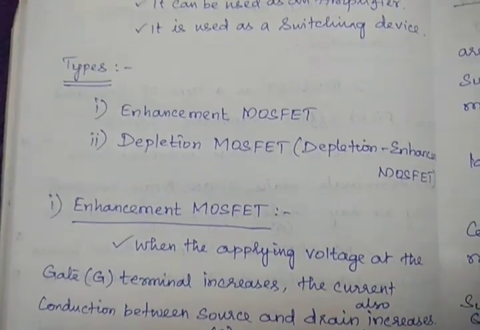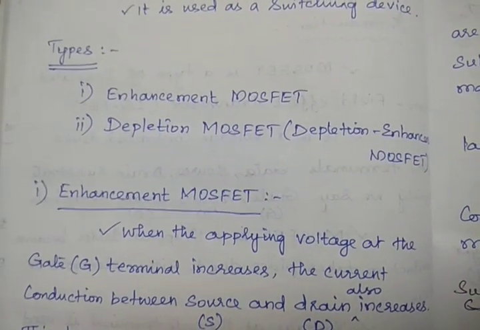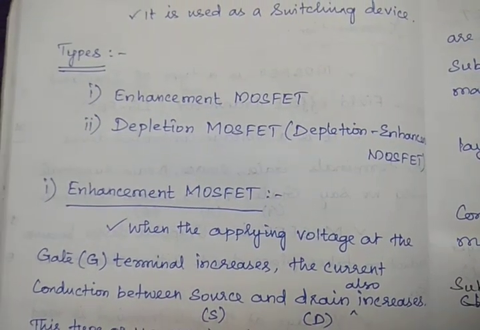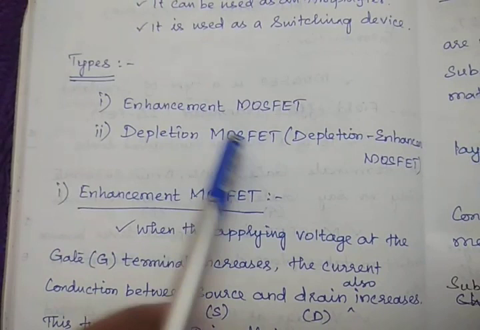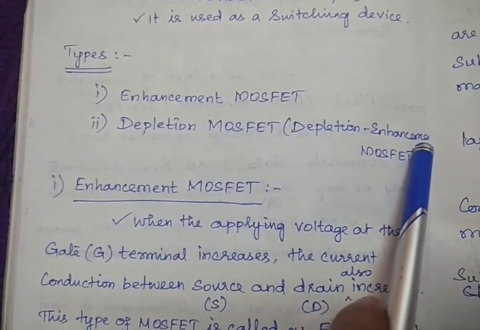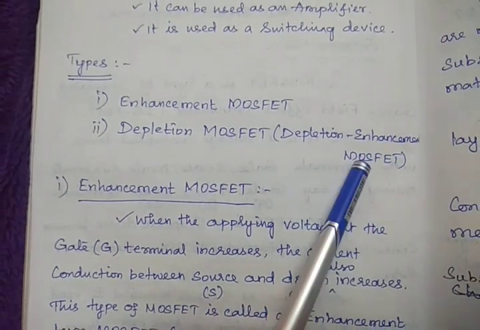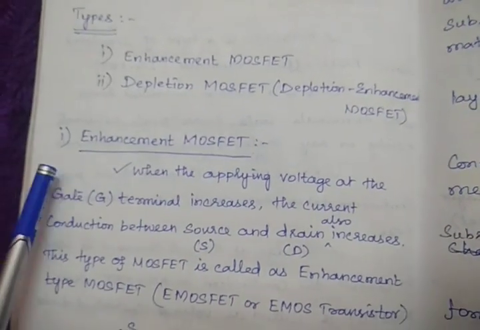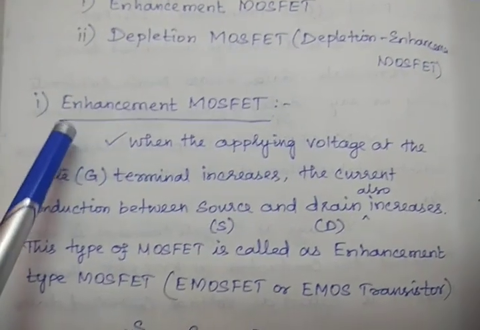Next, types. The first one is enhancement MOSFET, the next one is depletion MOSFET. The second one, depletion, we can otherwise call depletion enhancement MOSFET. So both are the same. So we'll see the first one, enhancement MOSFET.